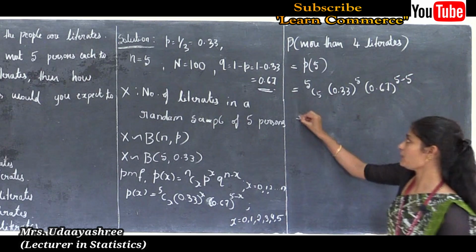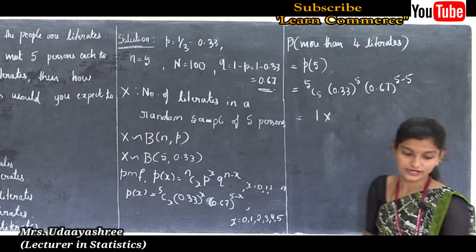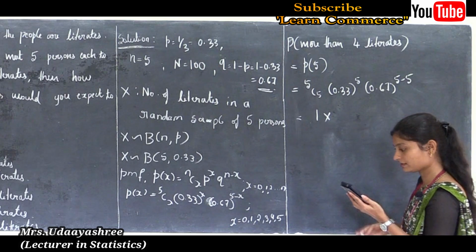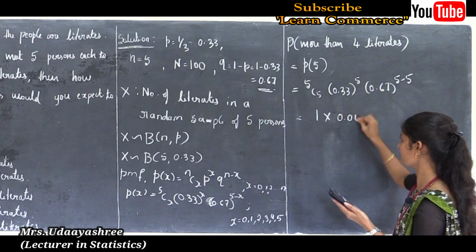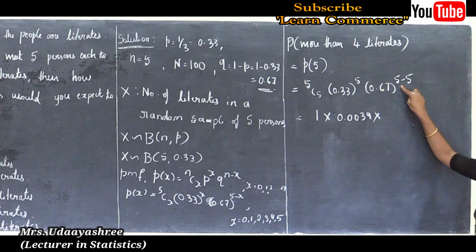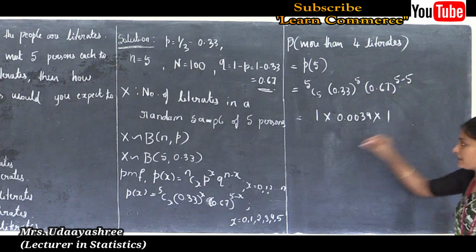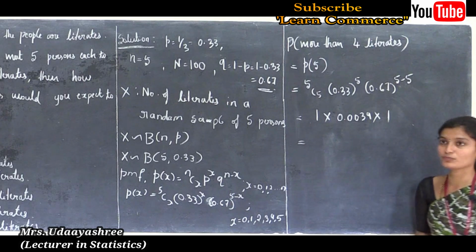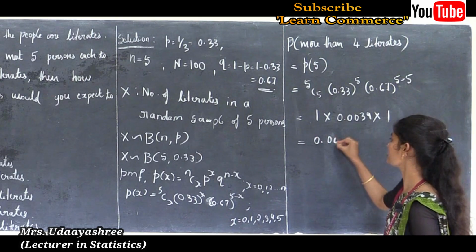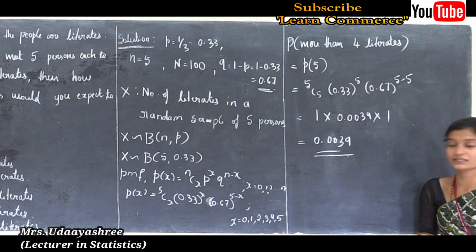This is equal to 5C5 is 1 into 0.33 to the power 5 is 0.0039 into, 5 minus 5 is 0, so 0.67 to the power 0 is 1. This is equal to 1 into 0.0039 into 1 is 0.0039. This is the probability of more than 4 literates.